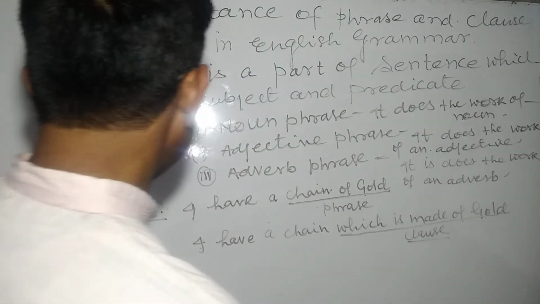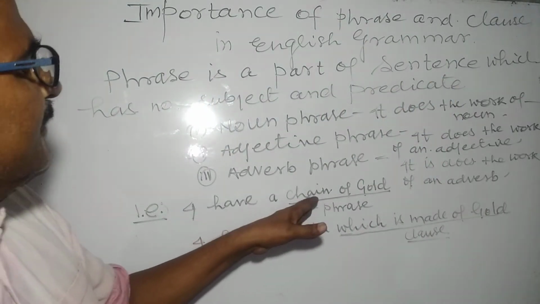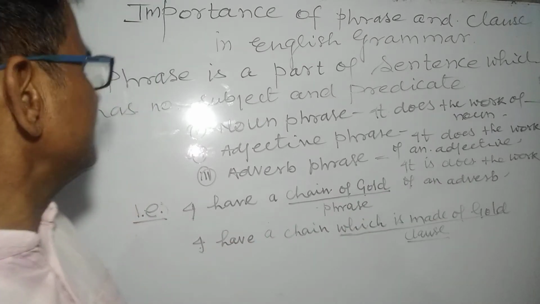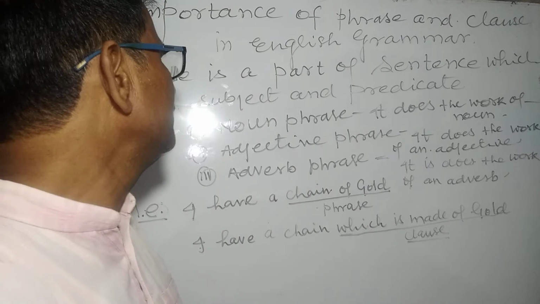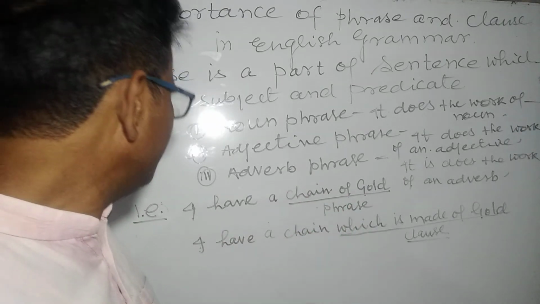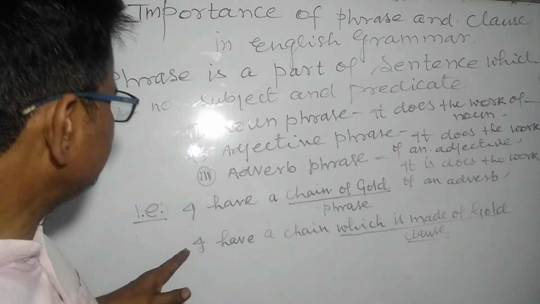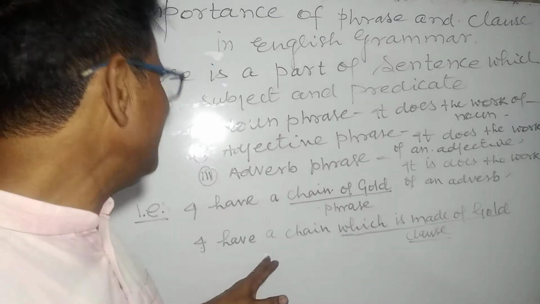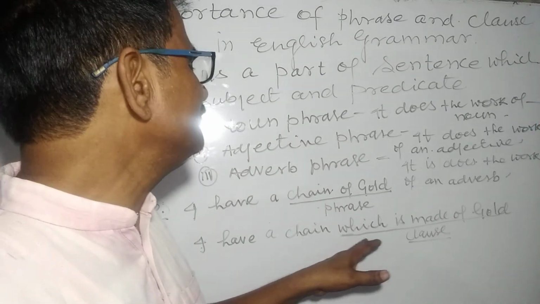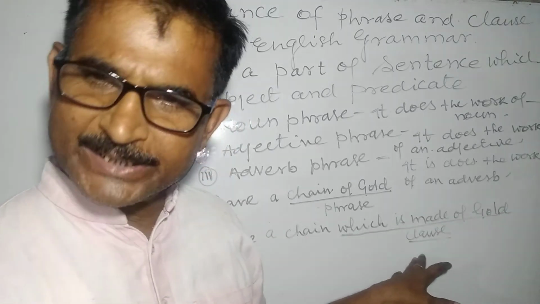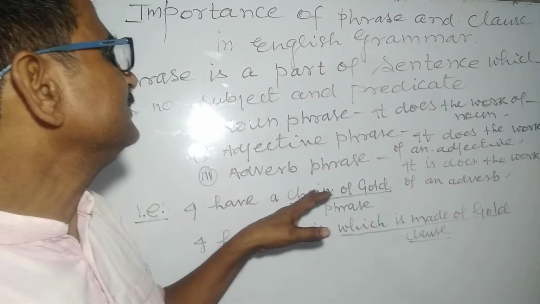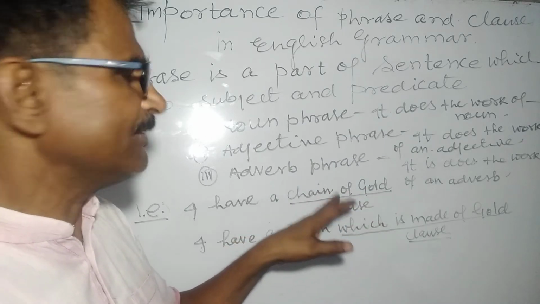In the first example, chain of gold is a phrase, but in the next example, which is made of gold is a clause.